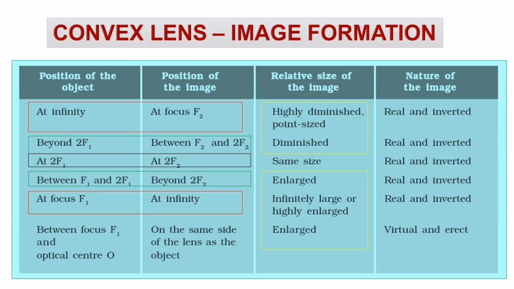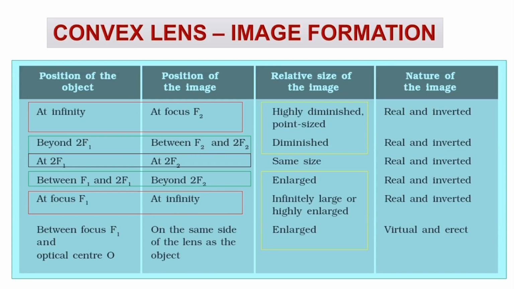That is, the position of the image is on the same side of the lens. So that type of image is called virtual and erect. Now let's see the size of the images. For the first case, you can see highly diminished, point size. Second case is diminished. Third case is same size, and fourth, fifth and sixth are enlarged.